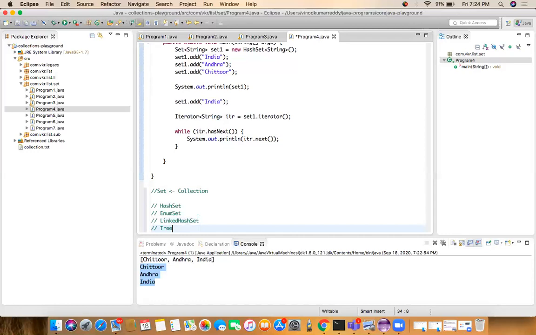And another one is TreeSet. TreeSet is a subclass of SortedSet. The SortedSet interface is a subinterface of NavigableSet.